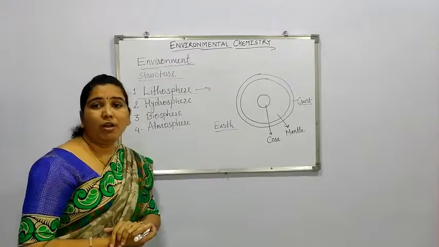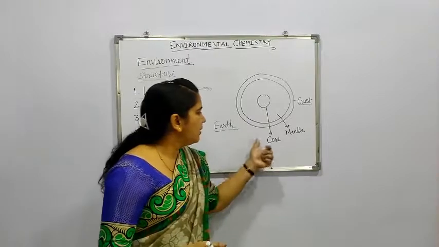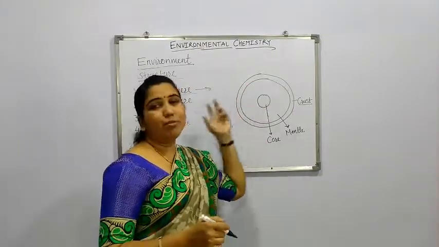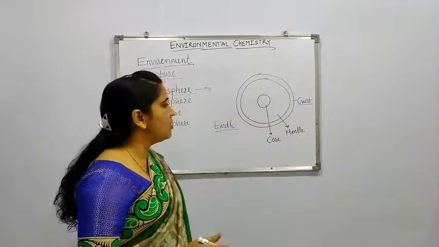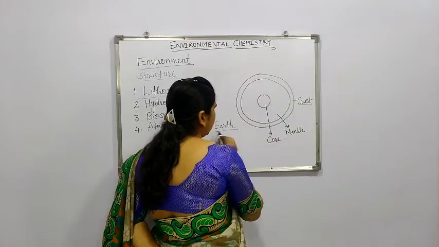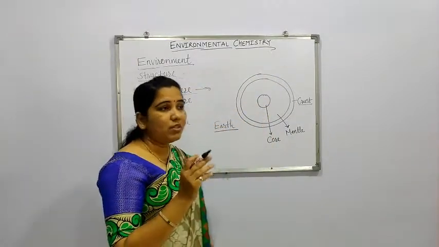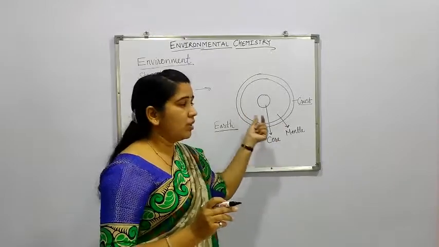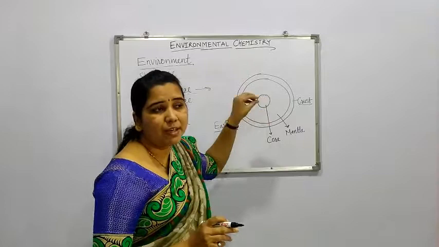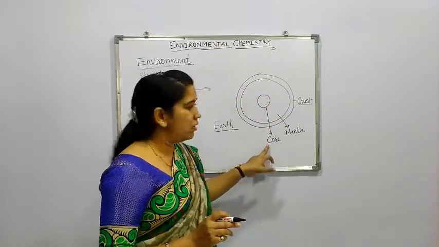So first of all, lithosphere, that we have to see in somewhat more detail. This is a diagram of Earth, drawn here for our convenience. As this is the Earth, there are three main parts of this Earth. The central portion, present at the very center of the earth, is called the core.